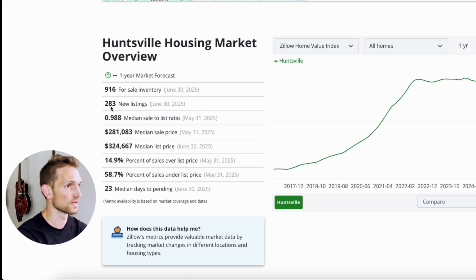Let me show you what I mean. So 98%, that means that on average, homes are selling for 98% of whatever they're listed for. Our median list price is 324. The median sale price is 281.